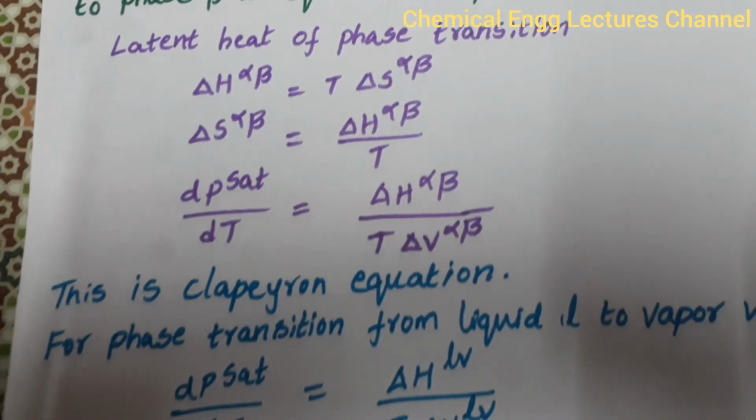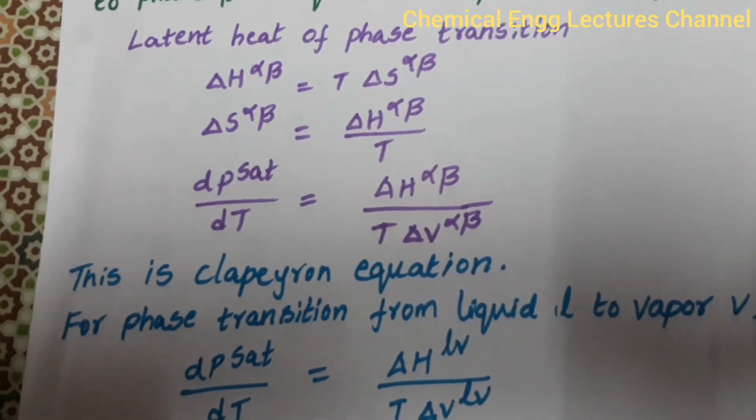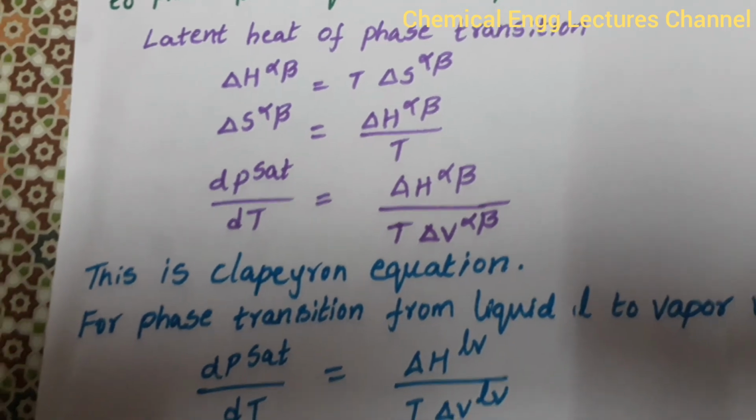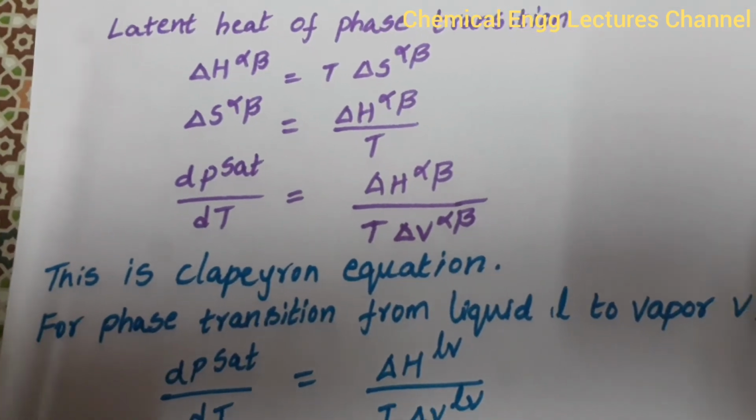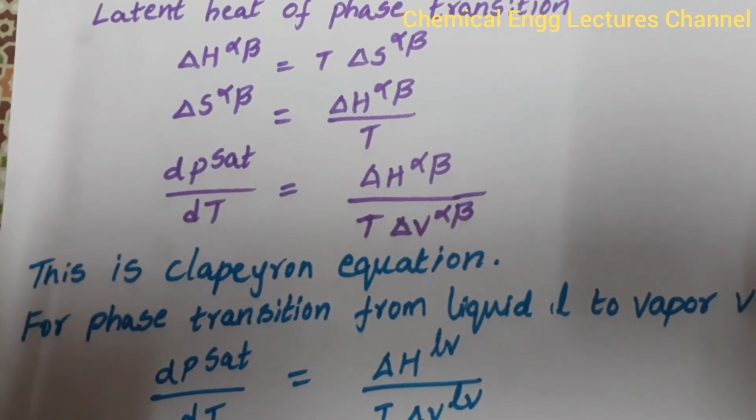In this way we can derive the equations for two-phase systems for enthalpy and entropy. So this is the Clapeyron equation, and we can also derive the Clausius-Clapeyron equation.